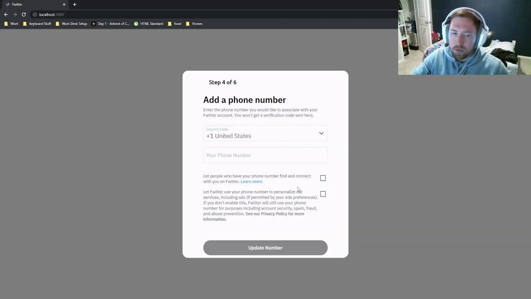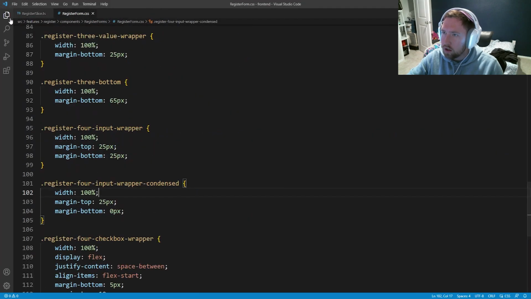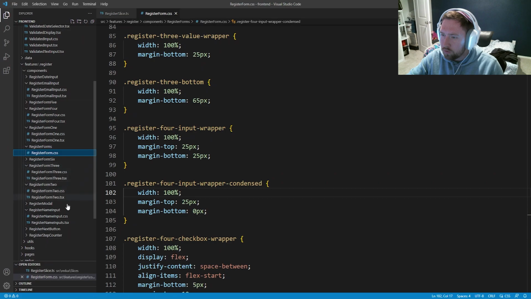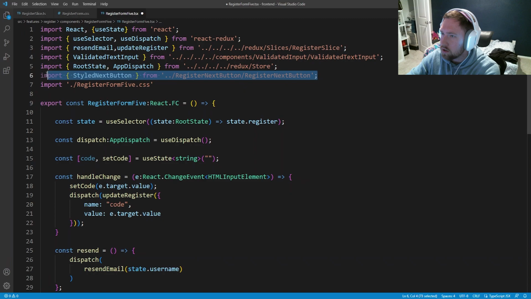Now, the problem with Register Step 5 is that it's not going to let us view it. So what I'm going to go ahead and do is I will just start with the CSS, and then we will go back through and start registering and making sure everything works properly. So I'm going to go ahead and close out of Register Form 4 and open up RegisterFormFive. And inside here, this one is very, very basic. Let's go ahead and get rid of the useEffect. Let's get rid of the send verification. And let's get rid of the style next button.